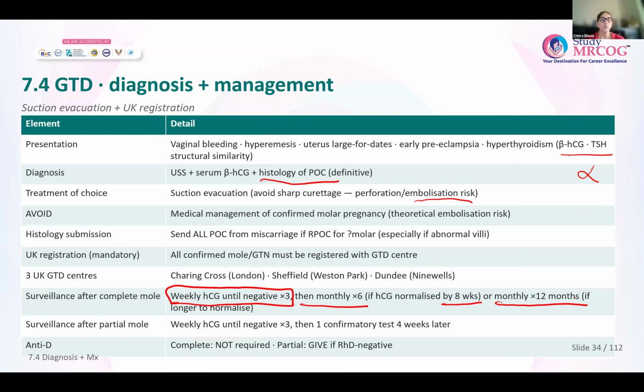Then after a partial mole, we know that 2 beta HCG negative 4 weeks apart, and the follow-up is complete for a partial mole. So till then, you will do beta HCG weekly until negative. So 3 times it is negative, and then 1 confirmatory test 4 weeks later. That is the end of follow-up for a partial mole. If it's a complete molar pregnancy, anti-D is not required. If it is a partial mole, then definitely anti-D is required.